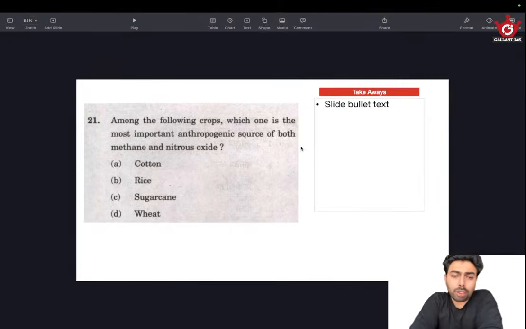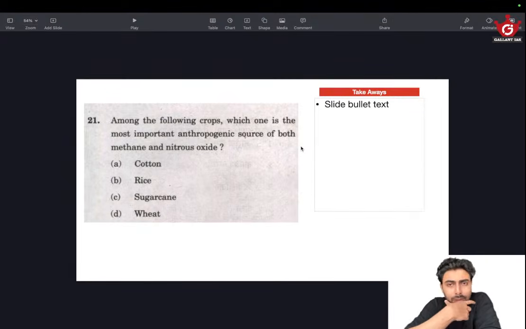Then, among the following crops, which one is the most important anthropogenic source of both methane and nitrous oxide? Okay, anthropogenic source of methane and nitrous oxide. Methane is a greenhouse gas. We know a few crops and some animal husbandry are very much the culprits of greenhouse gas emissions.